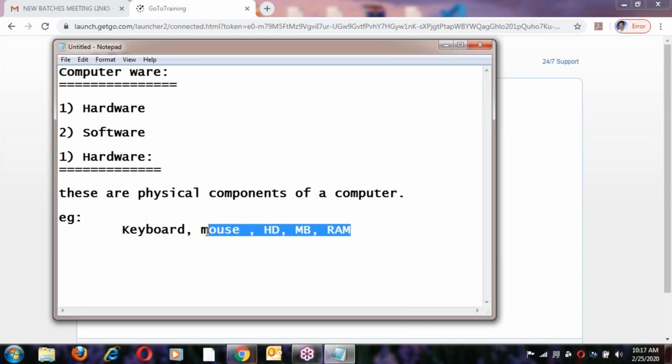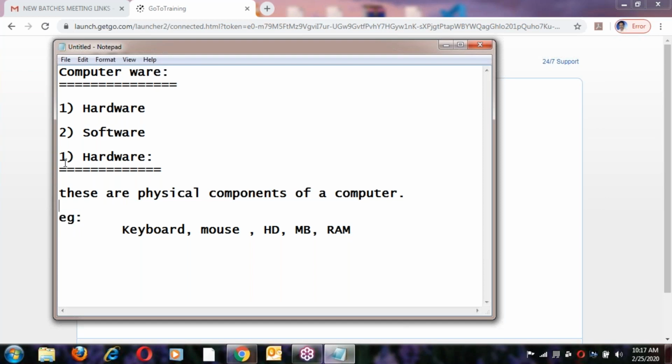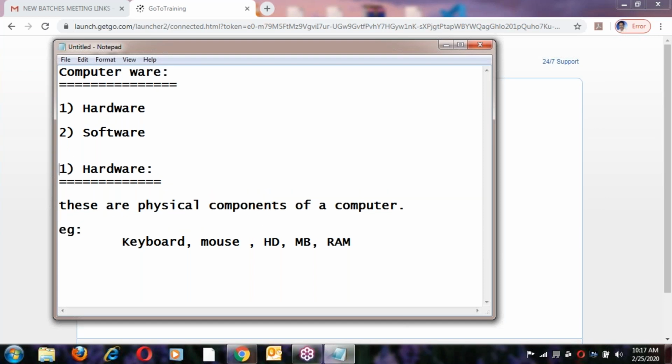We can touch all these parts. So this is hardware, but we are software engineers, so let us move to software. What is software? Let us see about software.